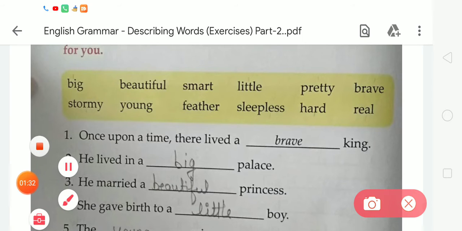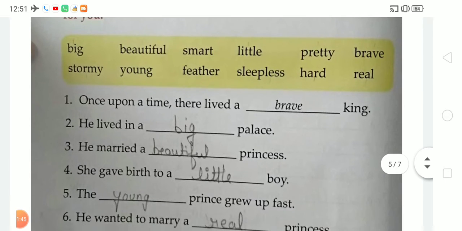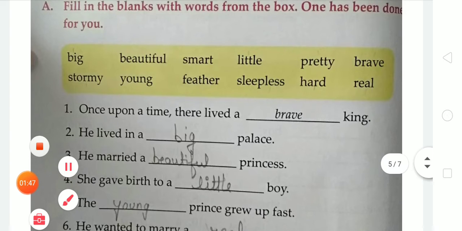In number 1 the correct word is brave. Now you have to do the next, because one has already been done.